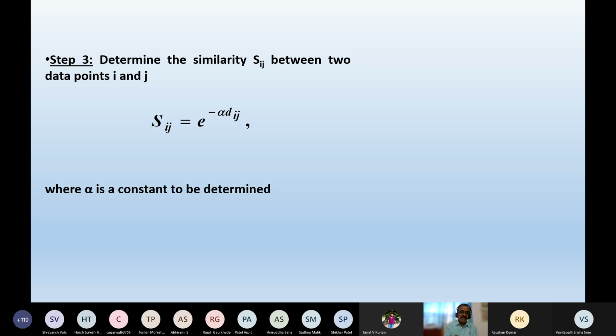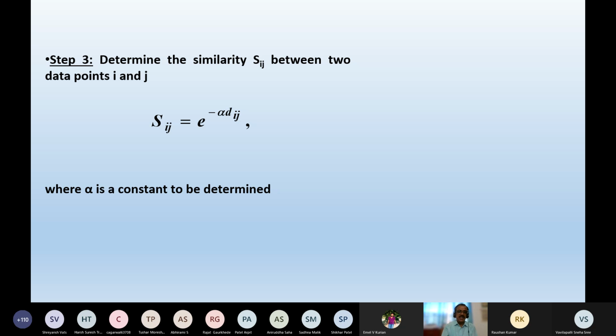And if the distance is found to be equal to 0, what will be the value of similarity? Similarity is equal to 1. On the other hand, if the distance is too large between the two data points, what will happen to the similarity? The similarity will have a small value.